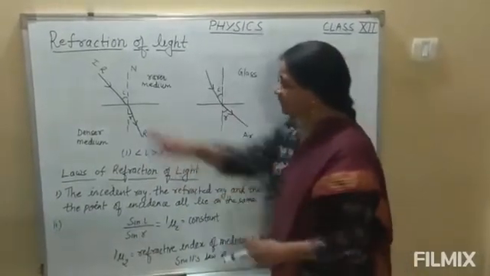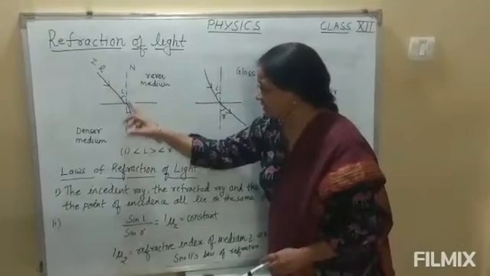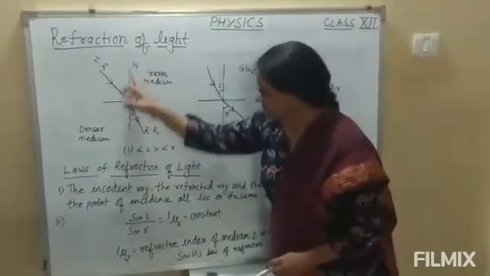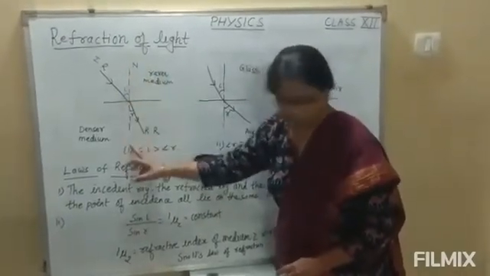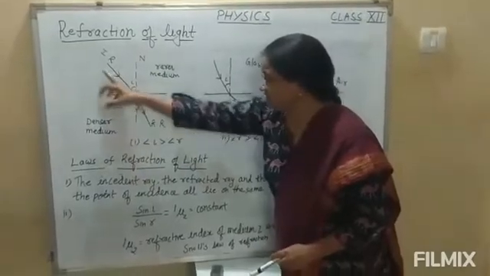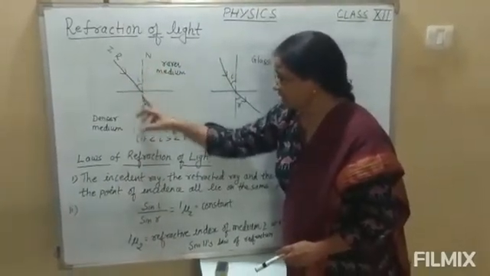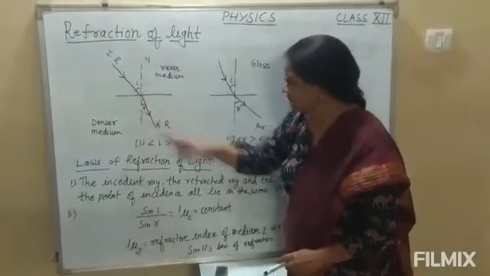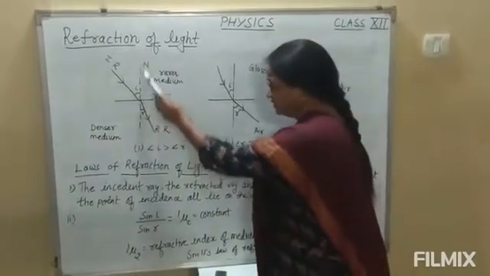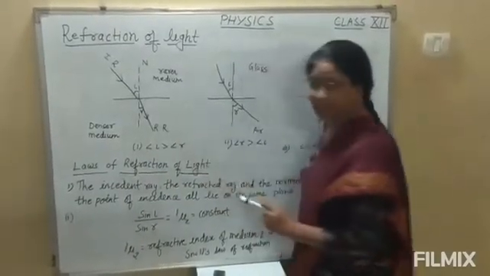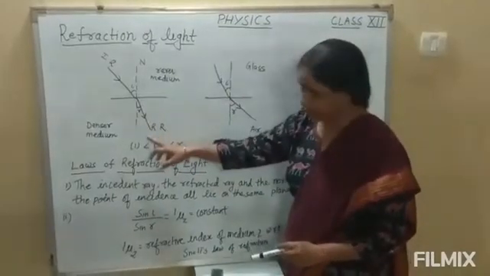First of all, see here, this is the incident ray, this is the refracted ray, and this is the perpendicular, that is normal. The angle between the incident ray and the normal is called the angle of incidence, and the angle between the normal and the refracted ray is called the angle of refraction.